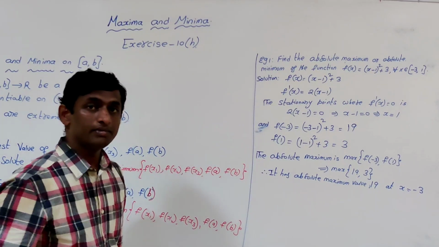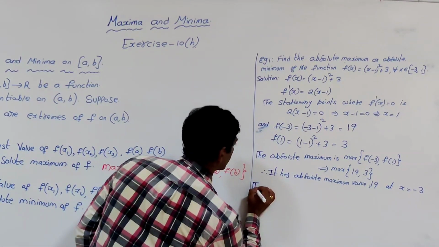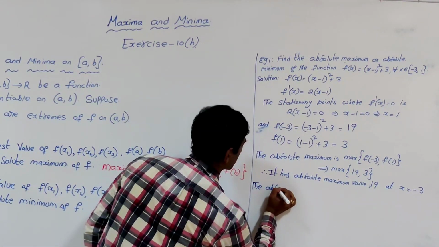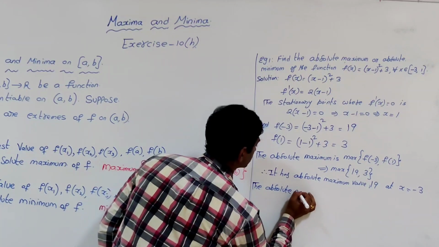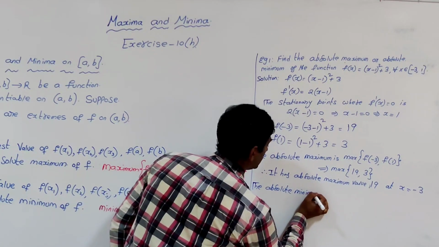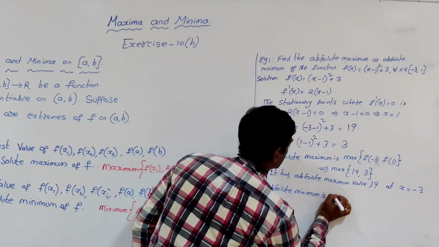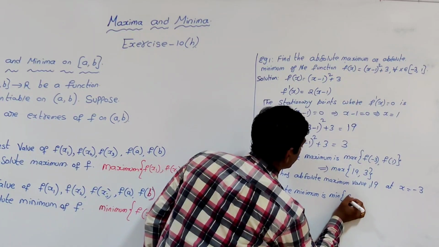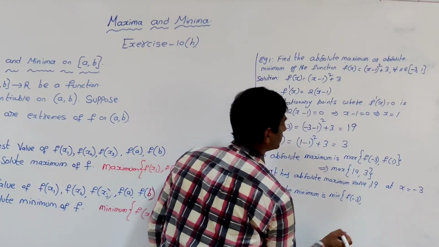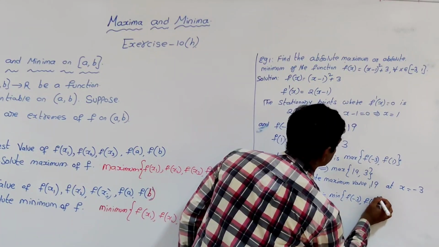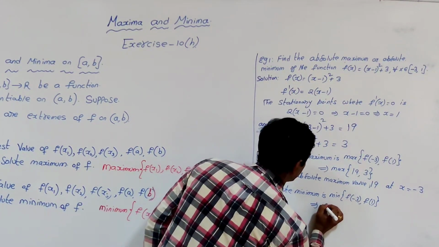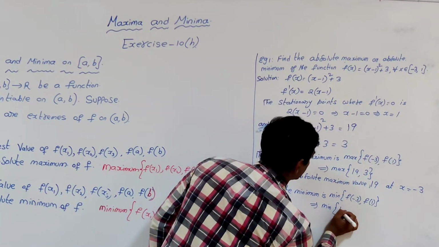Next, coming to the absolute minimum, the absolute minimum is the minimum of f of minus 3 and f of 1, that is the minimum of 19 and 3.